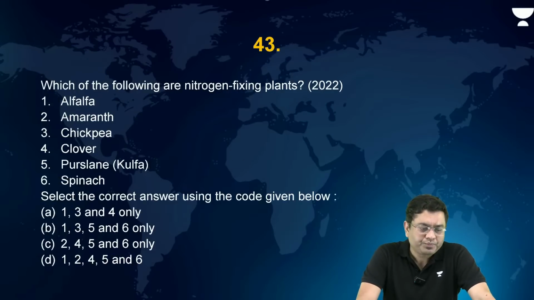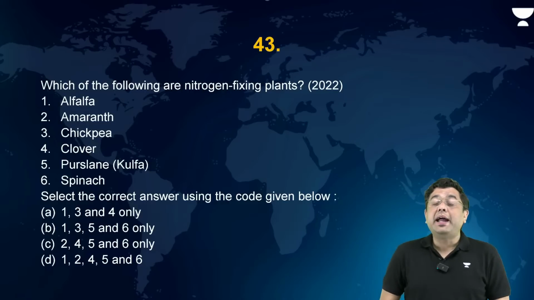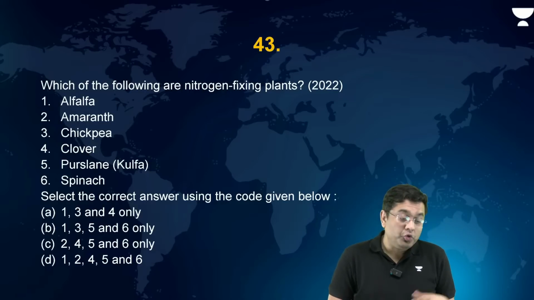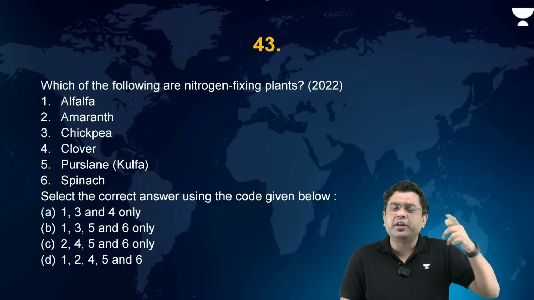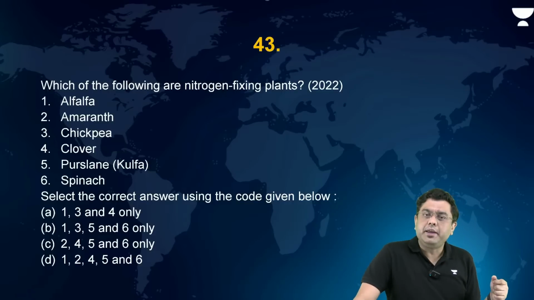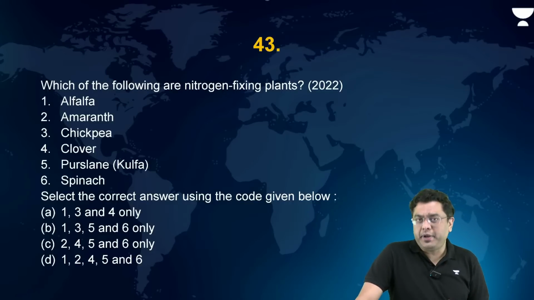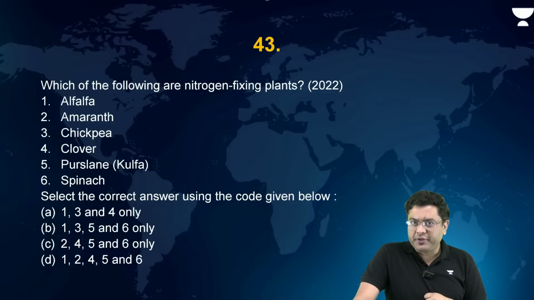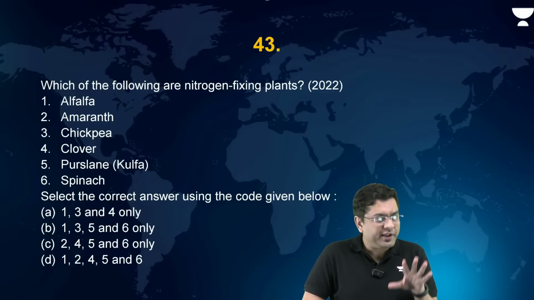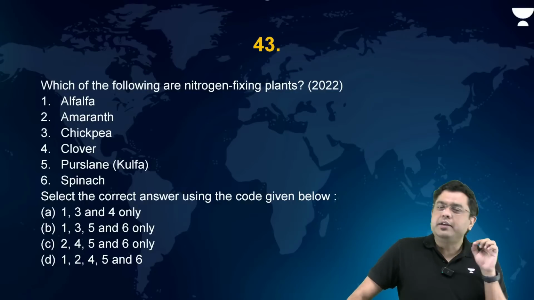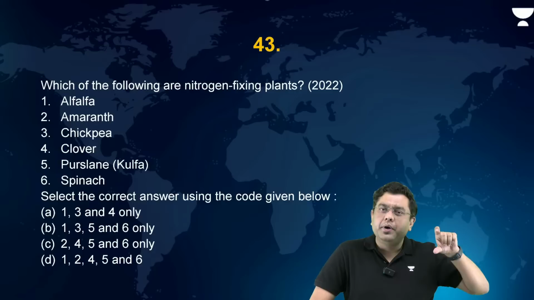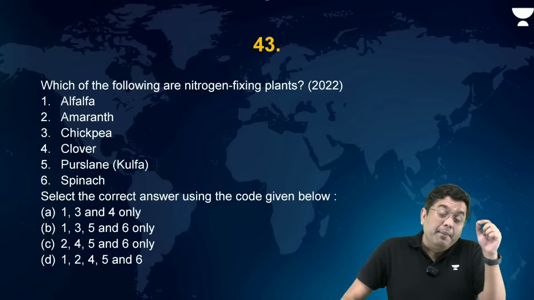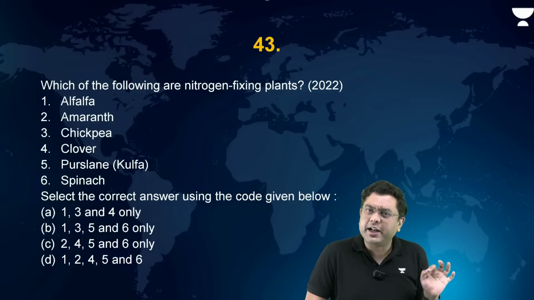Okay. Now, which of the following are nitrogen fixing plants? You have alfalfa, which is generally used as fodder, amaranth, which is generally consumed, or in local lingo, Rajgira as well. So amaranth, chickpea, clover, then you have kulfa and spinach. Which of these are nitrogen fixing? Now this can be slightly confusing, I understand. But the logic which has to be applied is, out of these particular listed plants, right? If you don't know it, fair enough, skip it. But if you have to apply logic here, what is the logic that you will apply?